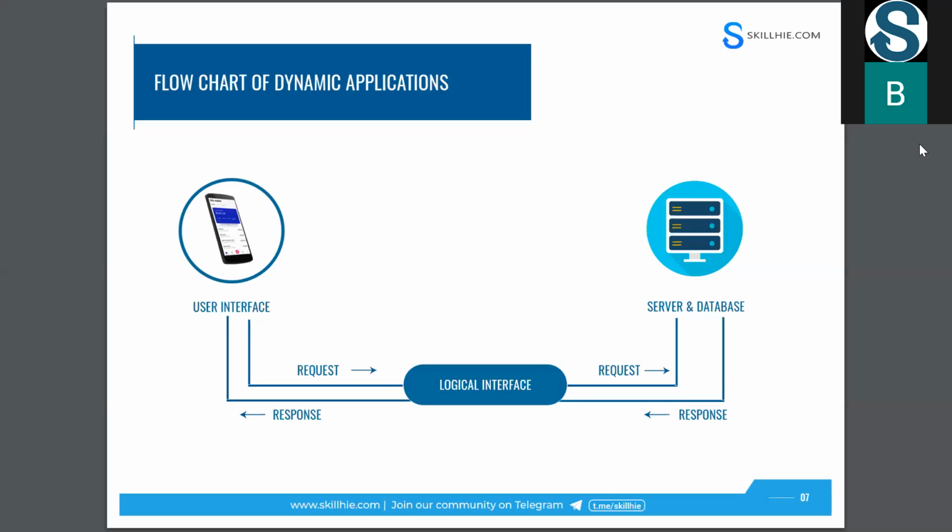Here you can see user interface to logical interface, request to the server. From the server back to the logical interface, you need to write logic for getting the response. Now the logical interface has the response, and again you give that response to the user interface. This is the technical way of understanding how data flows between the server and the user interface, whether the data is videos, images, or text. This is how the logical interface and responses work.